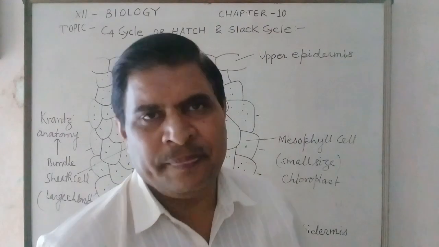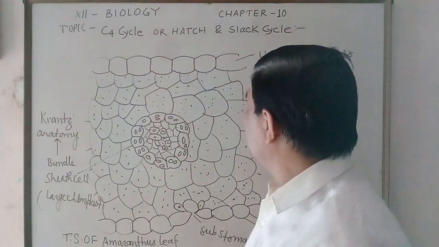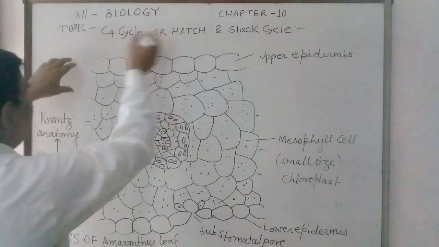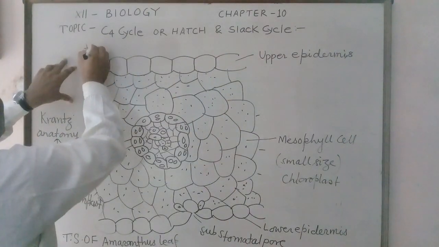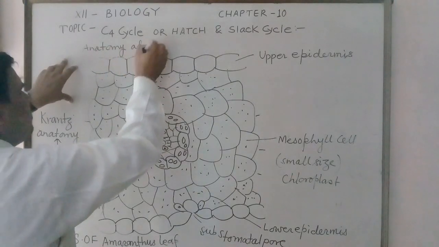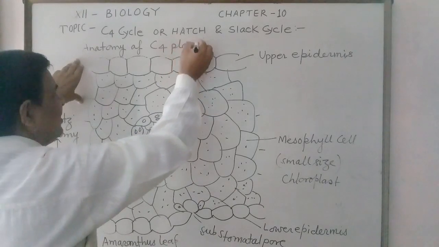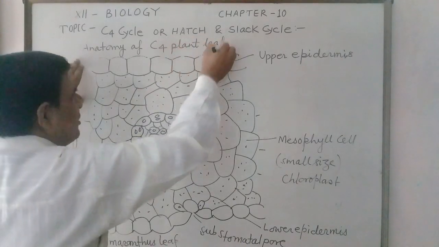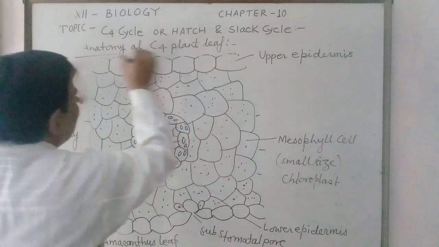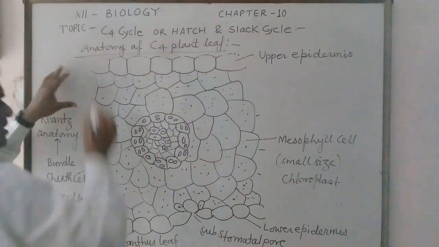So this is the anatomy of the C4 plant leaf. And you know that anatomy means the internal part of the organ.